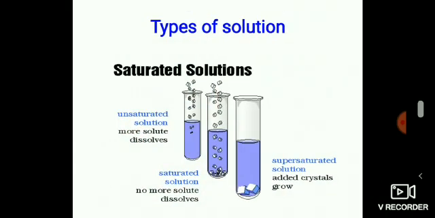Can water dissolve any amount of a substance? In chapter 4, we found that many substances dissolve in water and form a solution. We say that these substances are soluble in water. What will happen if we go on adding more and more of these substances to a fixed quantity of water? Let us understand the types of solution.